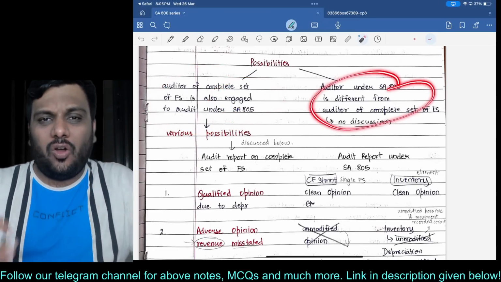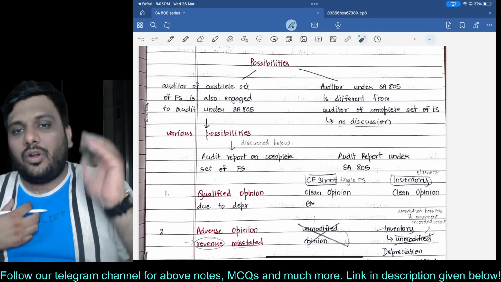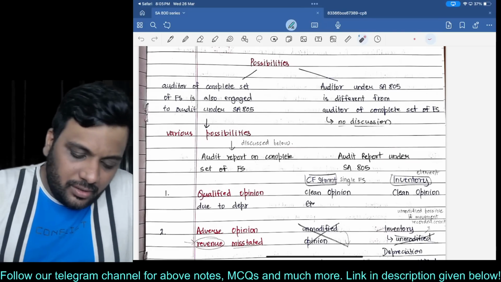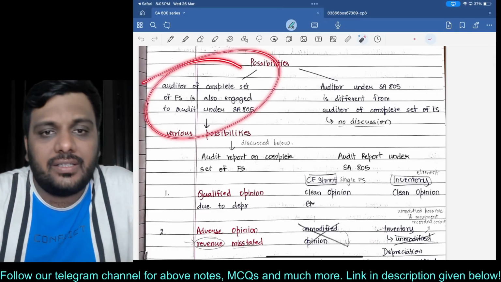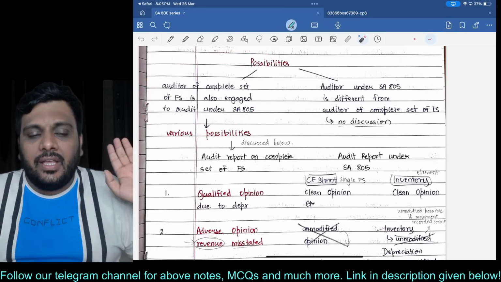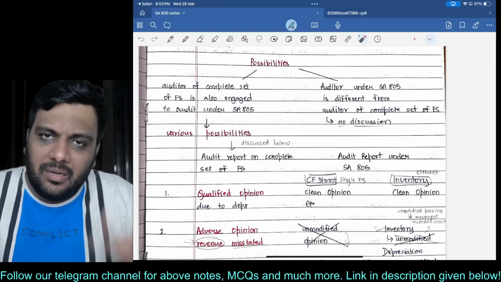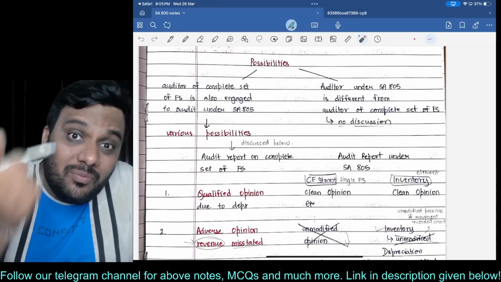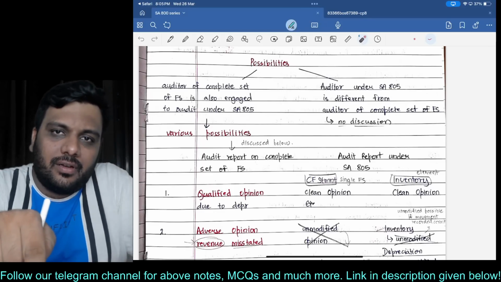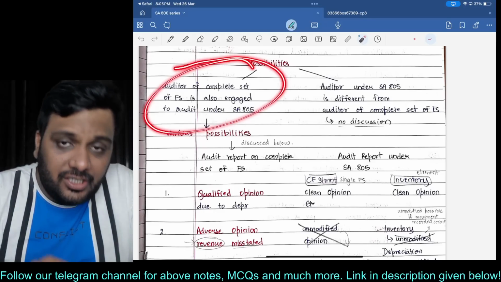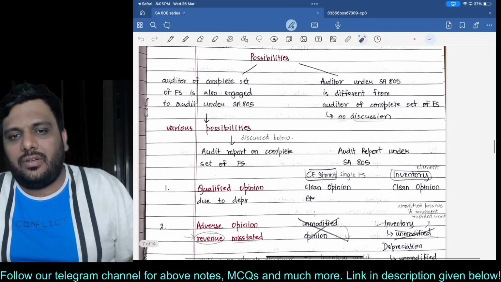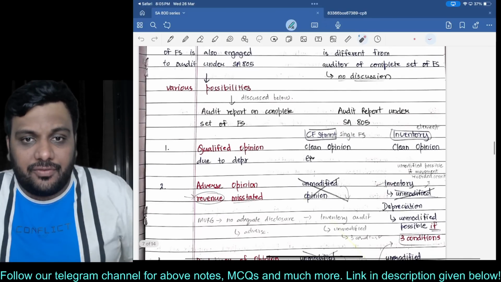When the auditor under SA 805 is different from the auditor of the complete set of FS, this is not discussed in the module because everyone understands that this is a difficult discussion. If both the auditors are separate, then both of them will have their own judgment on it. Whether one is using the work of the other or not will depend upon their judgment. However, when both audits are being performed by the same person, so the auditor of the complete set of financial statements is also engaged to audit under SA 805, that becomes an interesting situation. All right, so everyone over here, please be very careful.